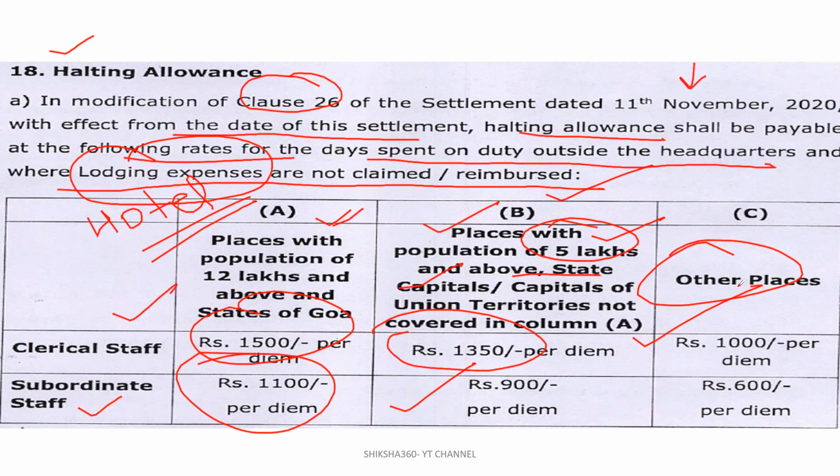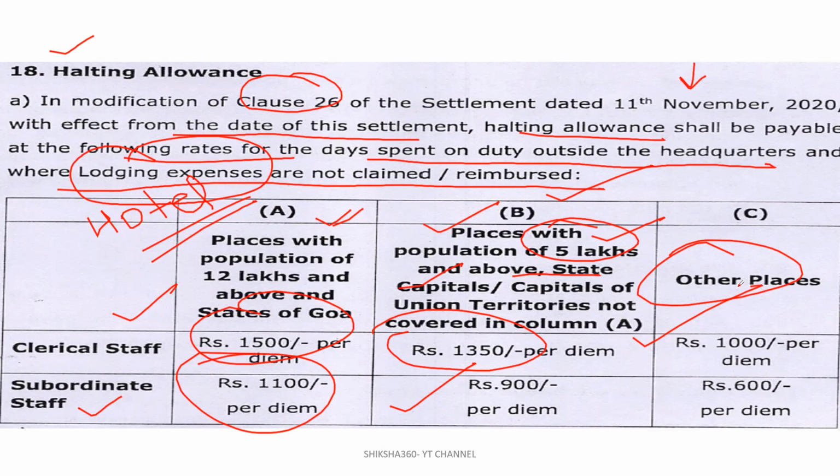Like you have halting allowance 1000, 1350, and 1500 for clerical, and next for subordinate, 600, 900, 1100. Now one question arises, like you have 3 days training, you have occupied a hotel also, so you have a hotel bill. So what is the criteria? What is the amount they will sanction for the hotel bill? And if you are giving the hotel bill, then how much will they give you as halting allowance?